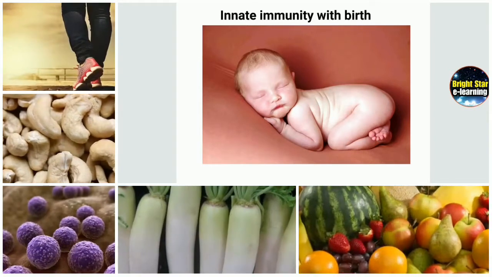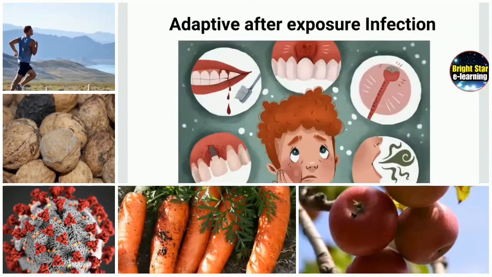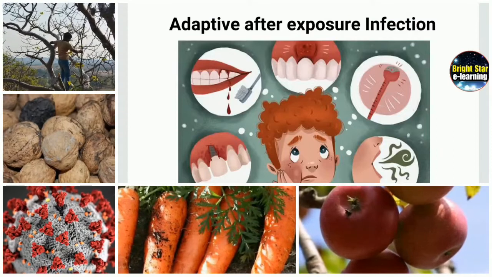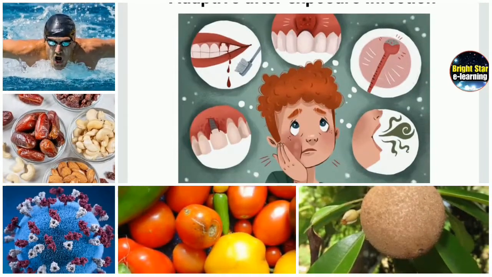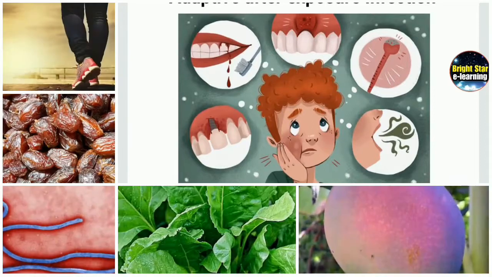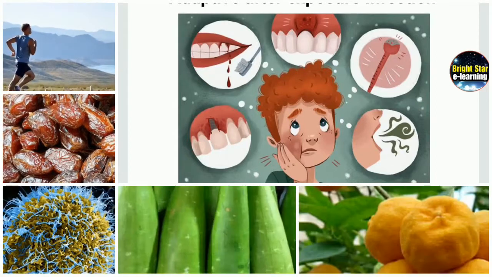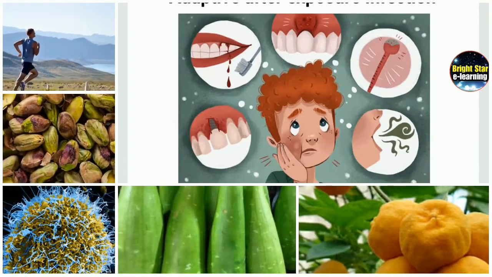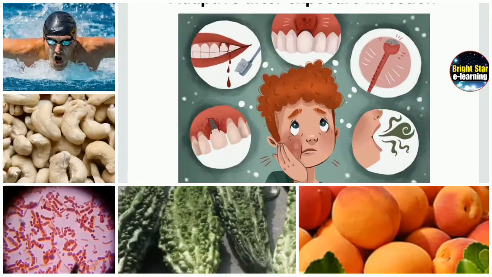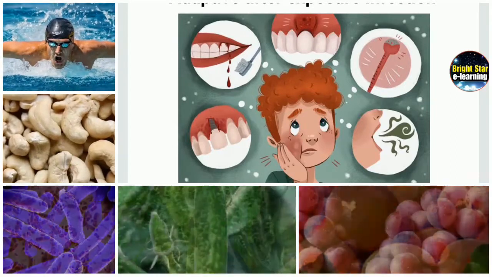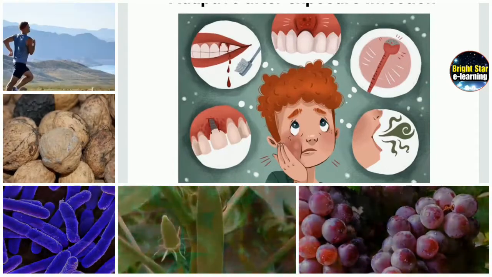Adaptive immunity is after exposure to infection. After birth, when children, adults or old people are exposed to different kinds of bacteria, viruses, pollutants, they get adaptive immunity, or through vaccination they may get adaptive immunity.